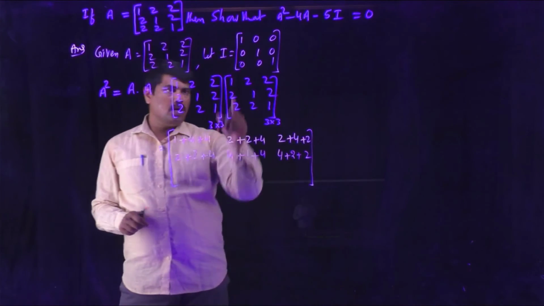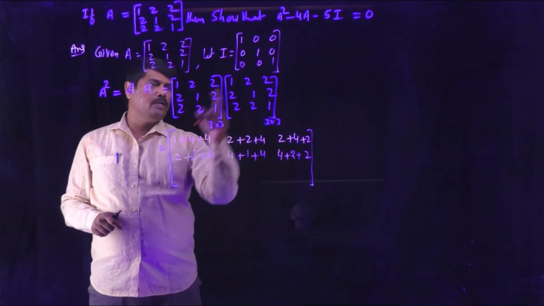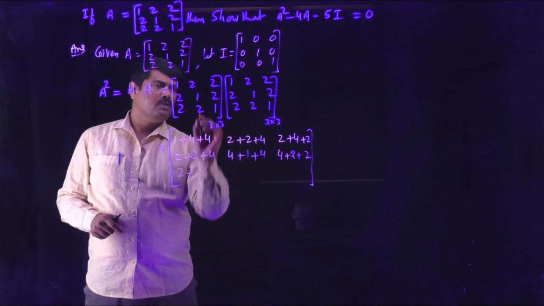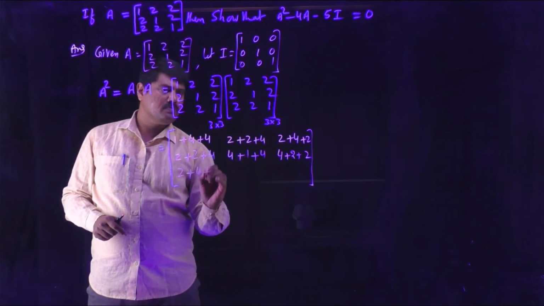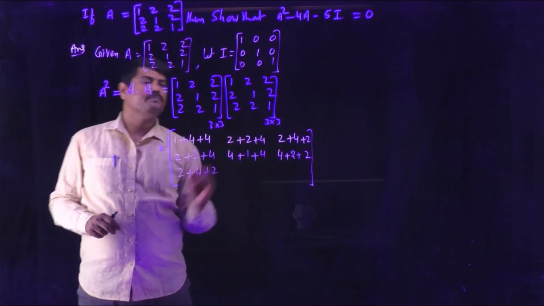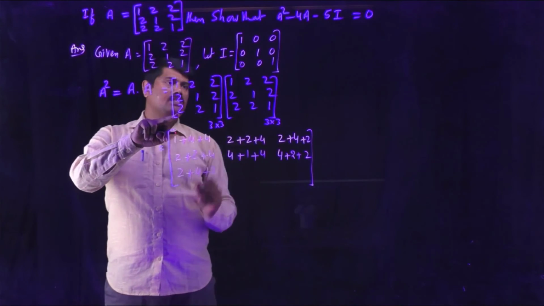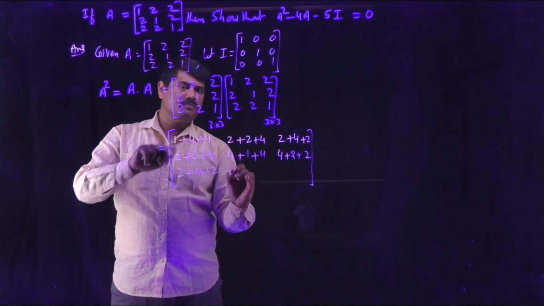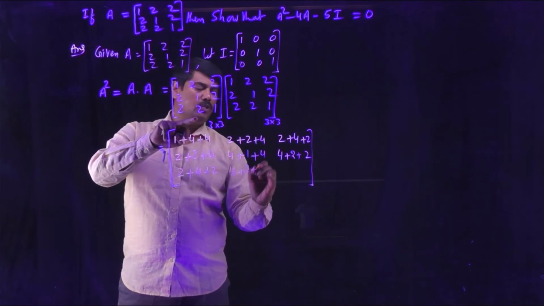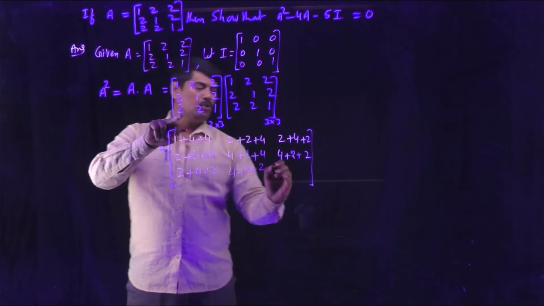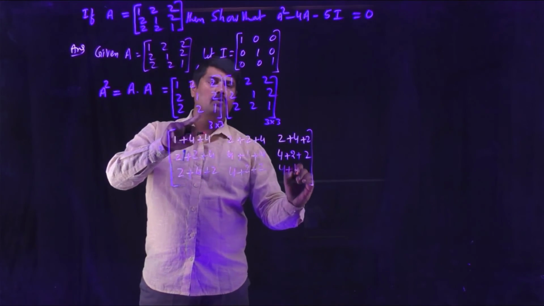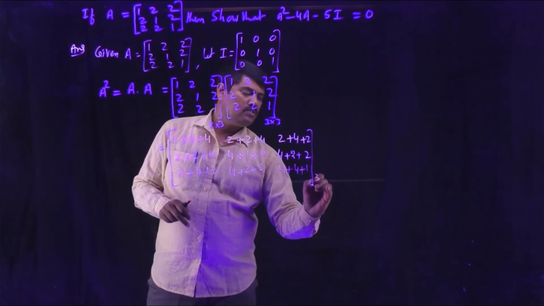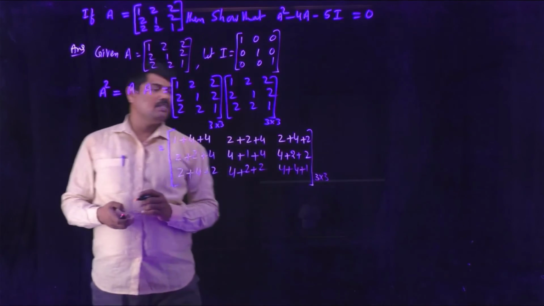Now third row with the first column, 2 into 1. 2 into 2. 1 into 2. Third row with the second column, 2 into 2. 2 into 1. 1 into 2. 2 into 2 is 4. 2 into 2 is 4. 1 into 1 is 1. So finally, we obtained a 3 by 3 matrix.